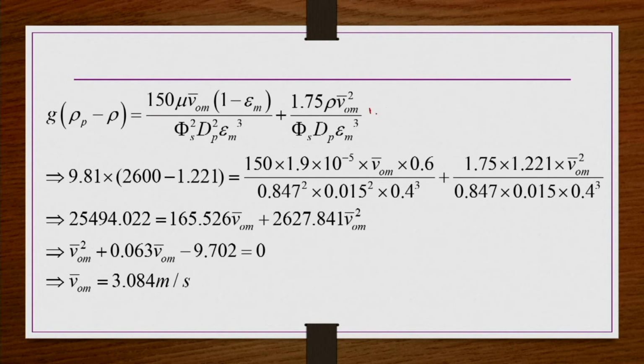This value you have to use in the corresponding equation for minimum fluidization. The minimum fluidization equation is the same equation we have been using, with G, rho_p, rho, mu, epsilon m, d_p, phi_s. Everything is known in this equation except V_om bar. You substitute and simplify, and you obtain the solution. You get minimum fluidization velocity as 3.084 meter per second, quite high compared to the previous example problems.